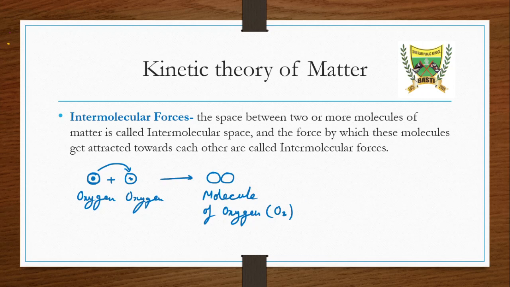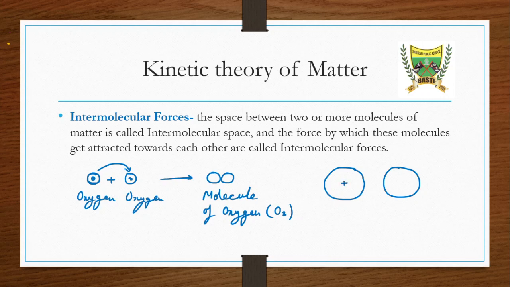So what we have done is add two atoms of oxygen to form a molecule of oxygen. Now we see that these two atoms of oxygen have some particular space in between them. They are not completely attracted towards each other. Let's draw it again.